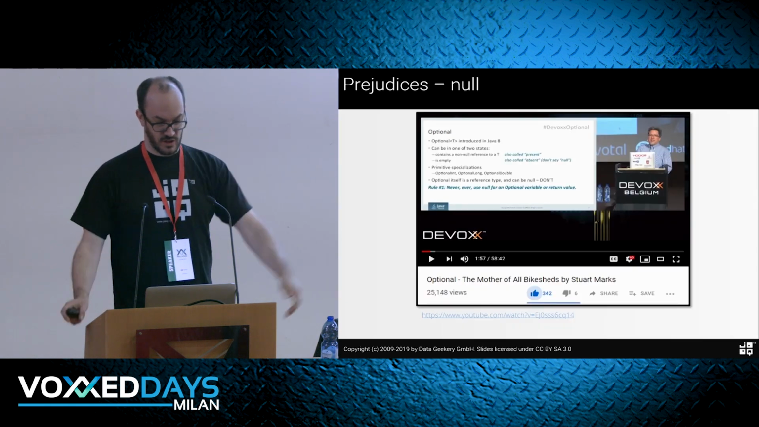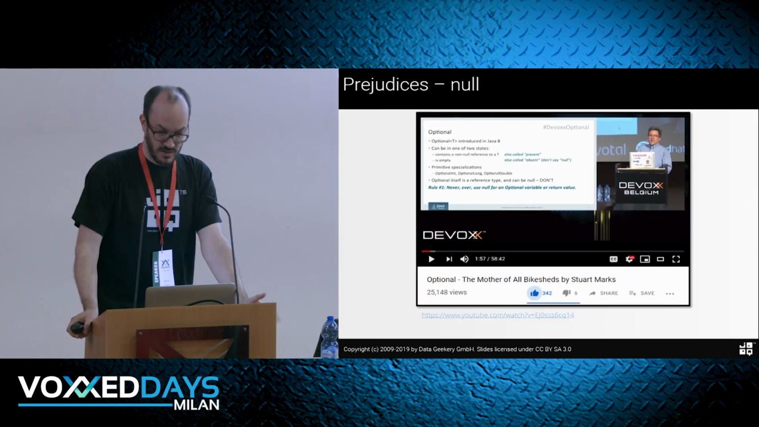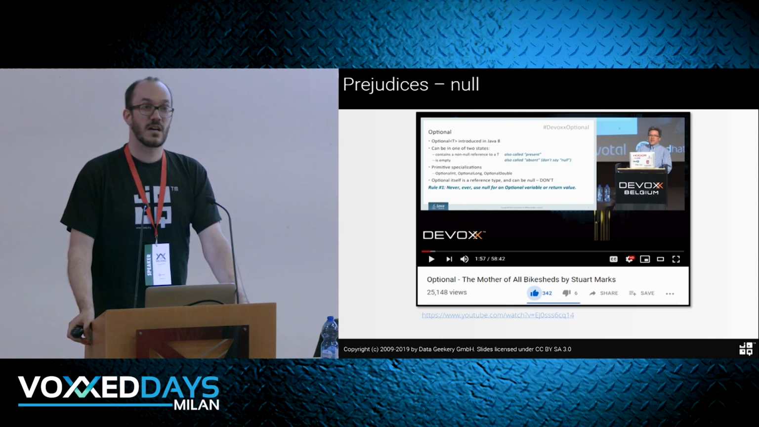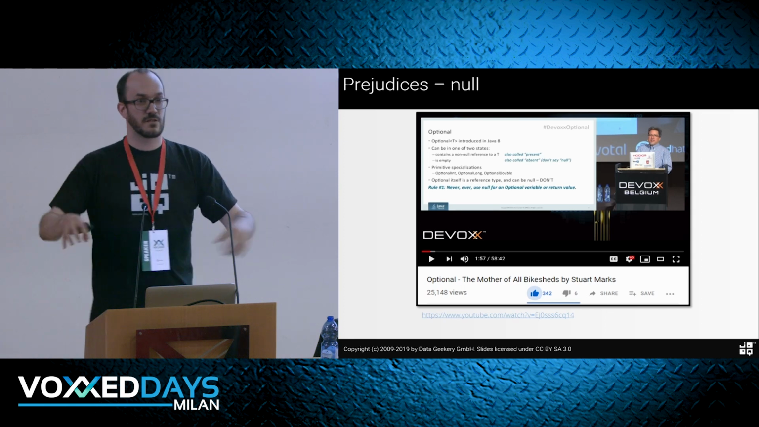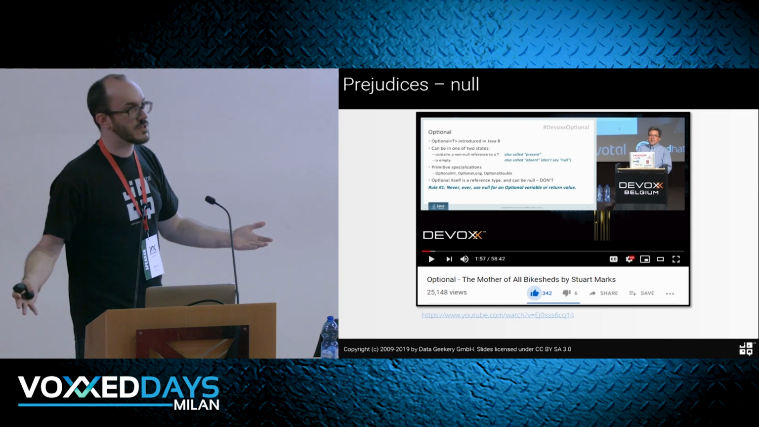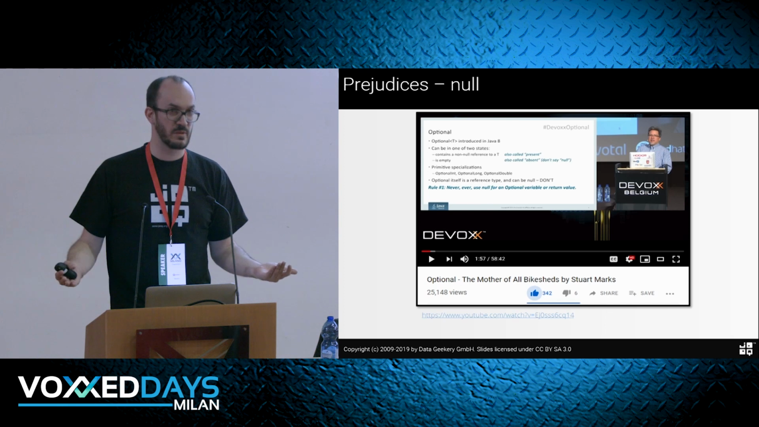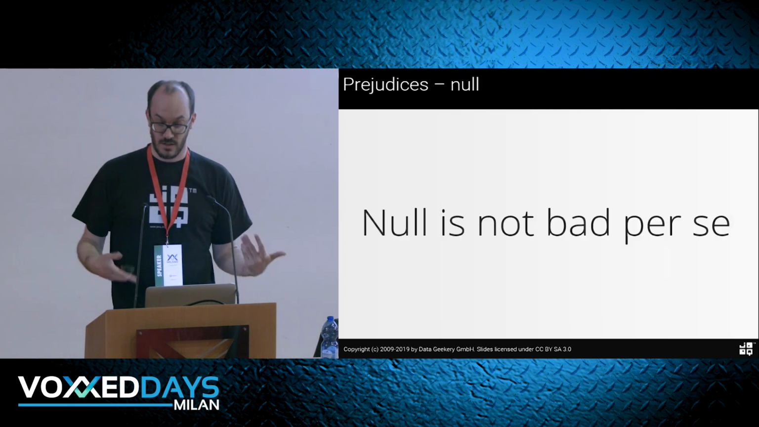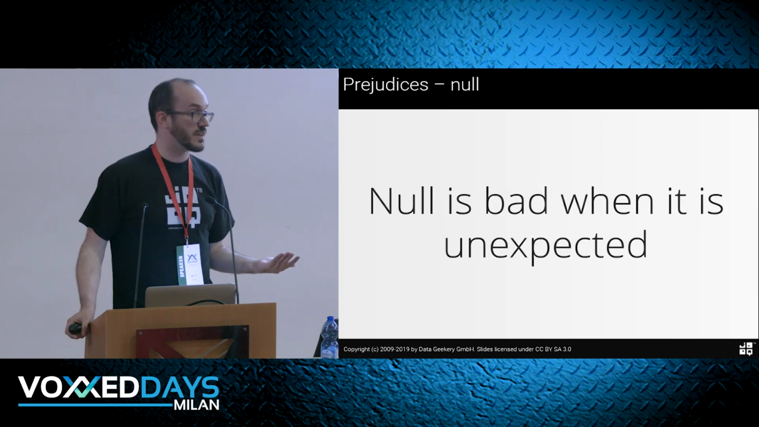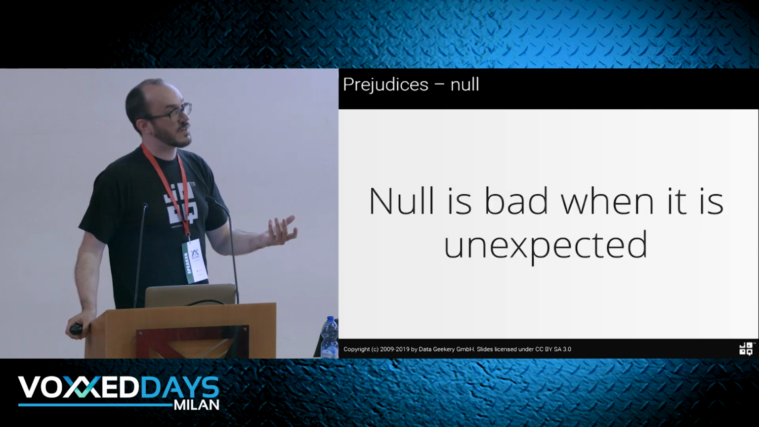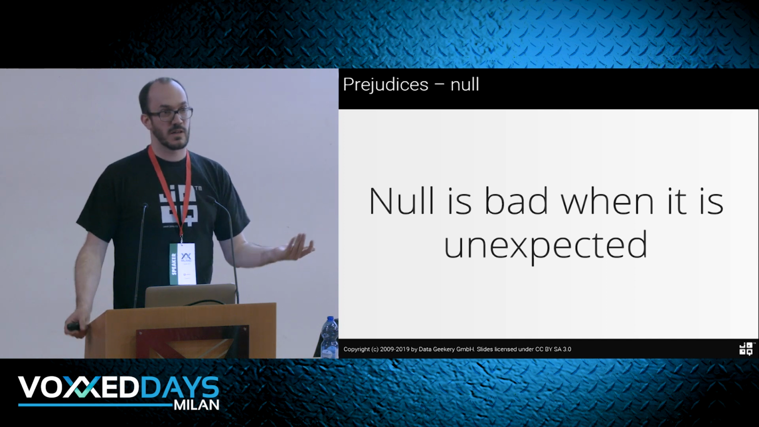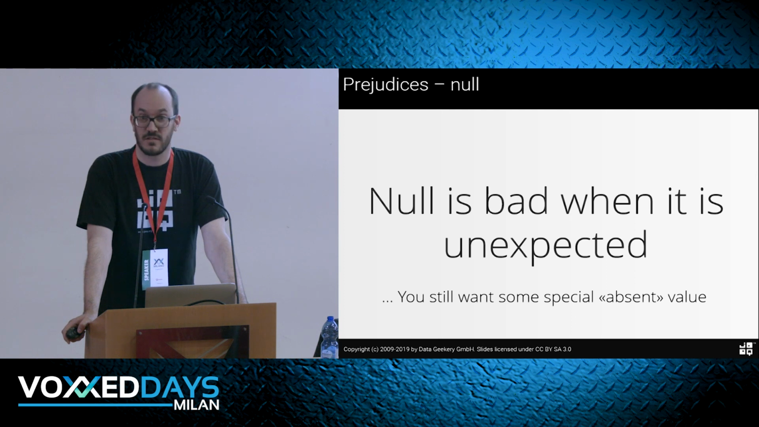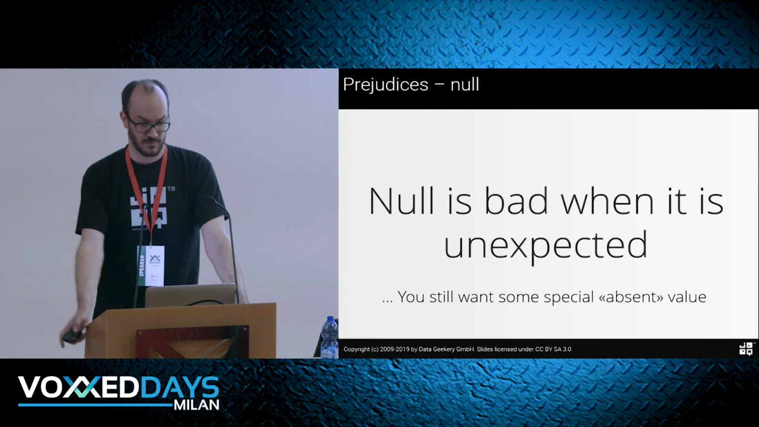But there are so many bike shedding talks about this, so this is an interesting talk by Stuart Marks, and he also says it's the mother of all bike sheds. Because now that we have optional, we have the same discussions again on a different level. When should you return optional and when not? It's just an incredibly boring discussion per se because it's very low level and technical. We need null in some way, and null is bad when it is unexpected. In terms of this talk, it will become obvious when null is a bad thing and when it's an acceptable thing. So you somehow need a special absent value in some cases where you want to encode that value.